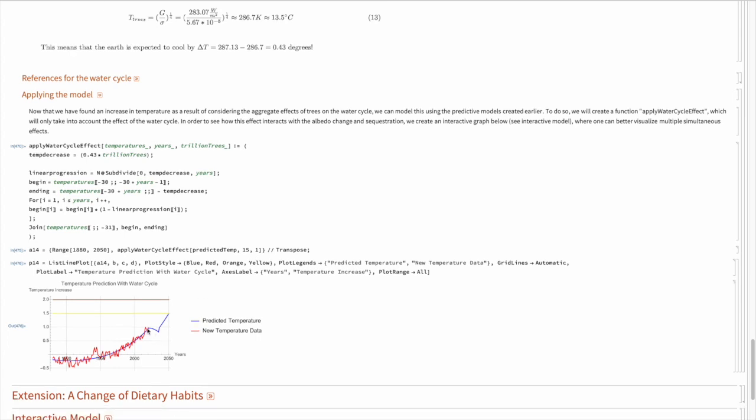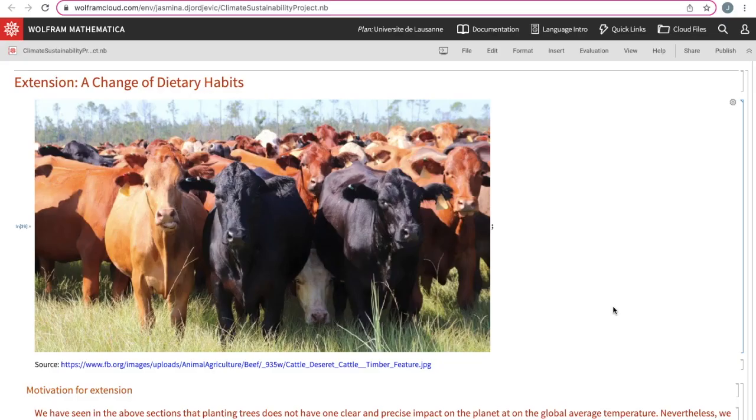During this transition period, we can see a progressive decrease of 0.43 degrees Celsius on the atmospheric temperatures. And after the transition period, the temperature would slowly start rising again. So this graph, of course, doesn't take into account any decrease of potential greenhouse gas emissions, but rather just the current predictions. Now to talk to you a little bit about our extension.